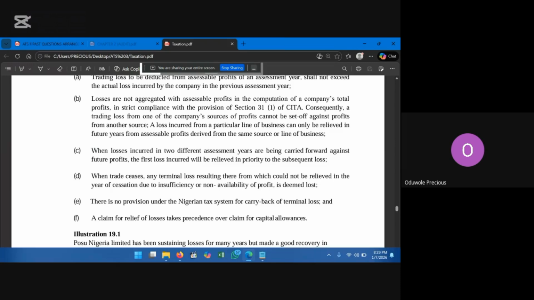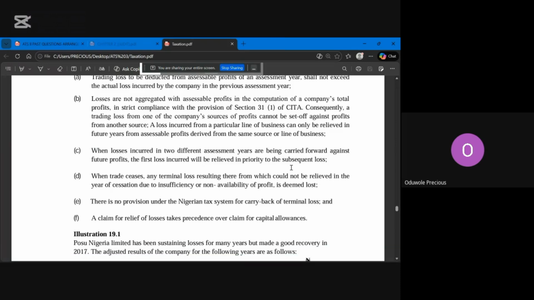Yes, it's still the same point that I'm talking about there. Then F says a claim for loss relief takes precedence over the claim for capital allowance. Yes, I think I've said this in class before, for those that were around.